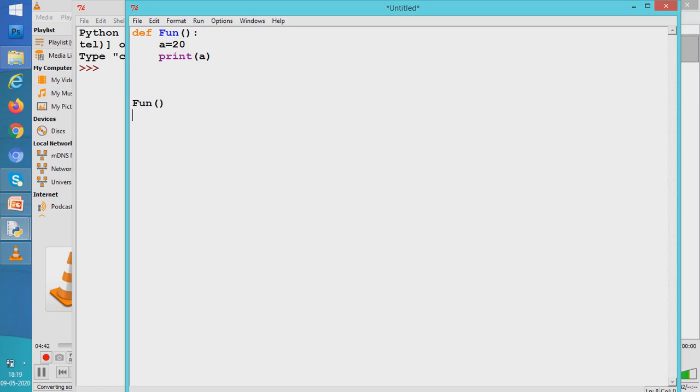Now what we have to understand here is, when the function fun completed its work and the control was being sent back to this line, we can get back a value in this calling line. That is, we can get back a value here. Who will send the value? Obviously, the function fun would send the value.